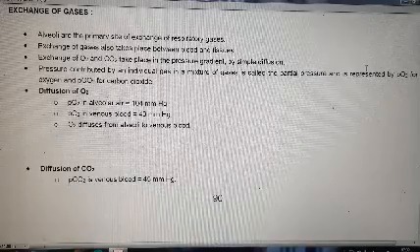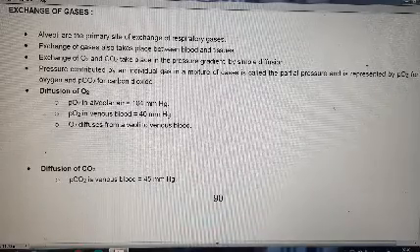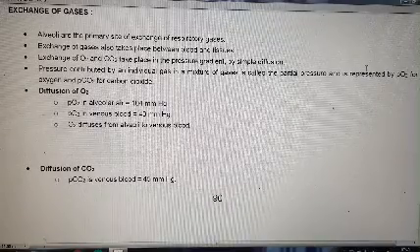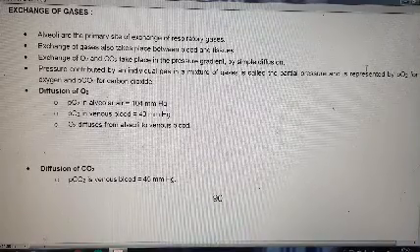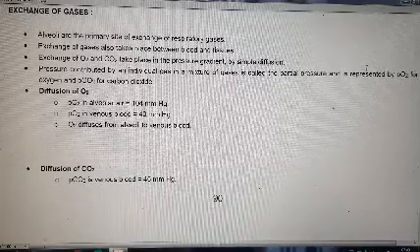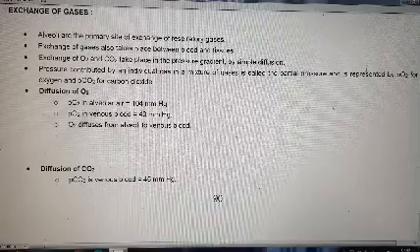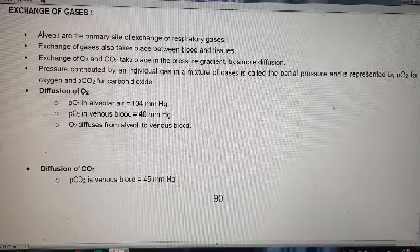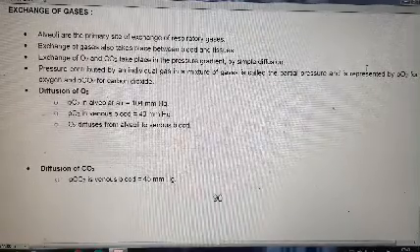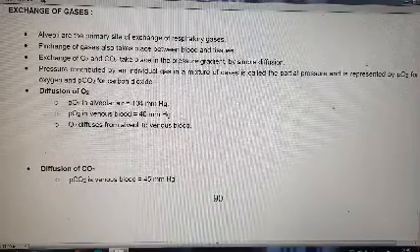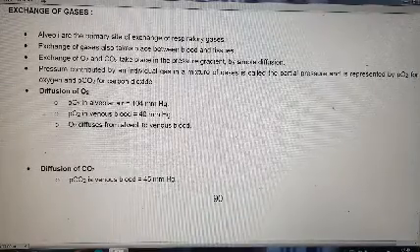Now let's see how this diffusion of O2 takes place. When the partial pressure of O2 in alveolar air is 104 mm of Hg and the partial pressure of O2 in venous blood is 40 mm of Hg, then O2 diffuses from alveoli to venous blood. This is the diffusion.